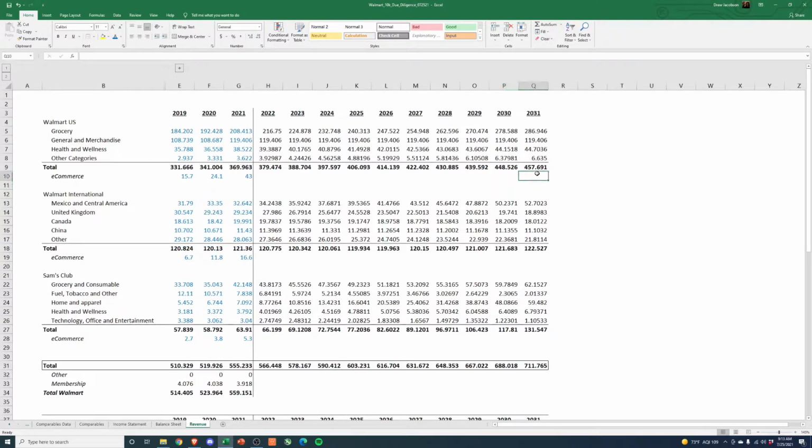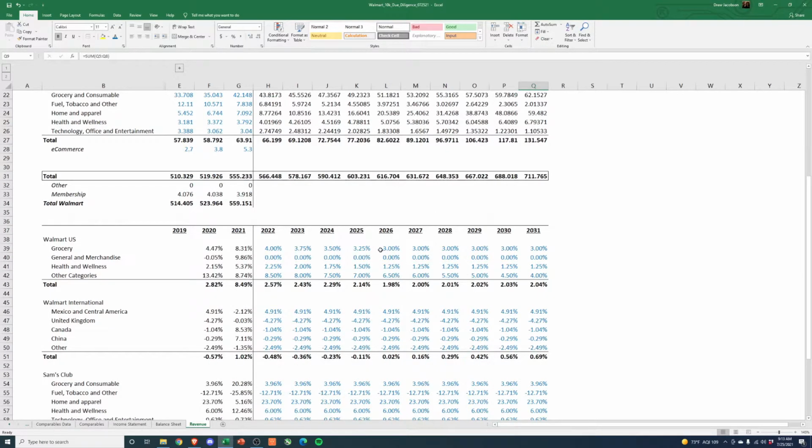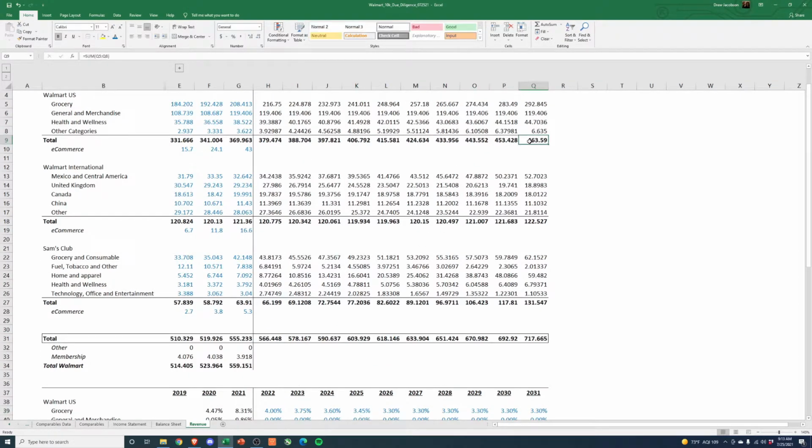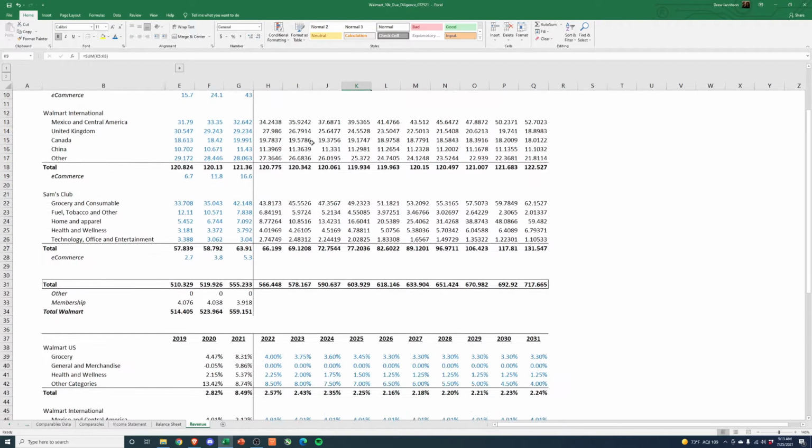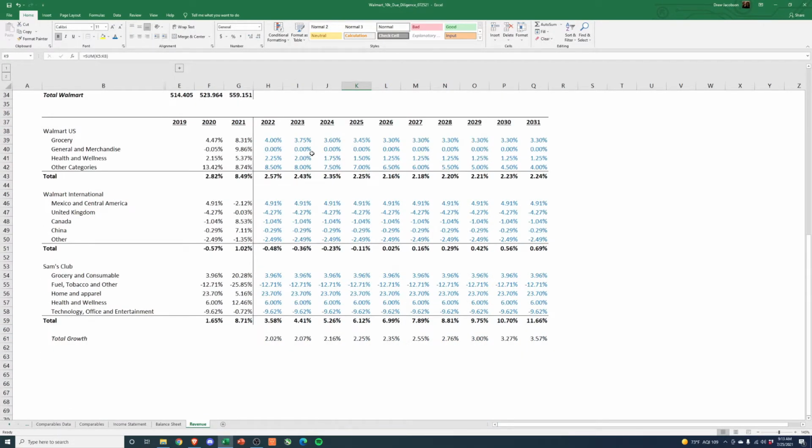But if we're trying to get 10 billion a year in revenue growth, which is what it looked like on average pre-pandemic, right? We're getting kind of there, and then it slowly gets closer to a little less than 10 and 9 in these out years. So maybe we're being a little too, maybe take off 25 basis points, we take off 15, right? Something like that, and then we can see, okay, now we're maintaining that 10 billion a year in revenue growth.